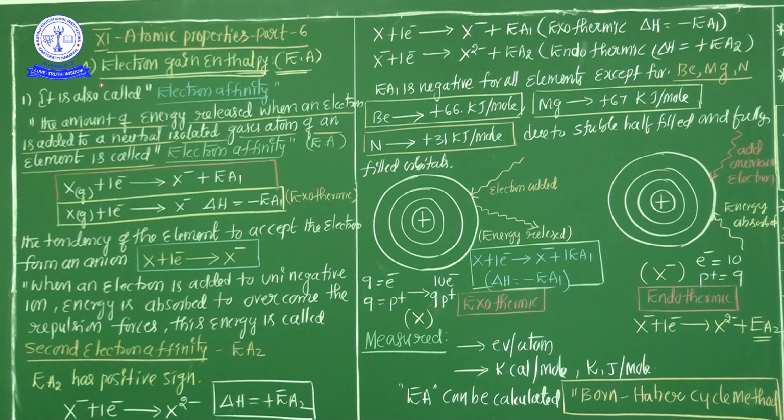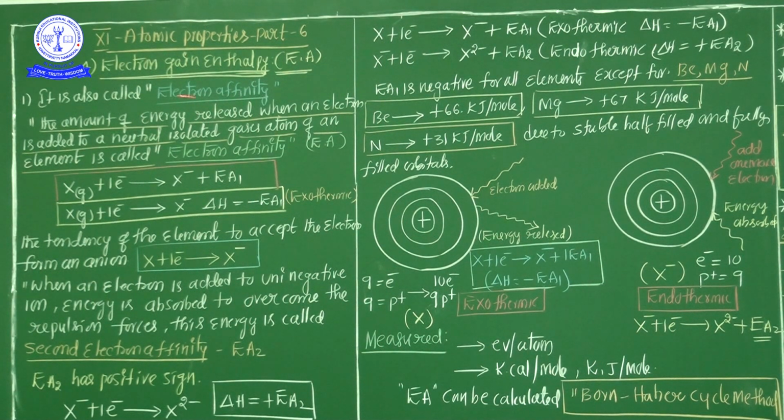Now in this session we are going to discuss one more atomic property of the elements. That atomic property is called electron gain enthalpy. Actually it is also called electron affinity. My dear students, electron gain enthalpy and electron affinity are both the same. Sometimes in the CBSE textbook, the word electron affinity is frequently used.